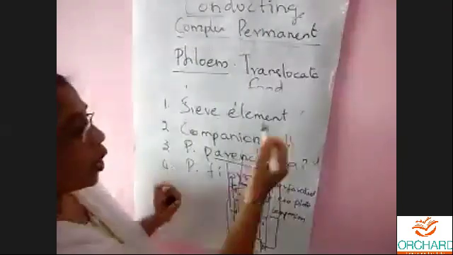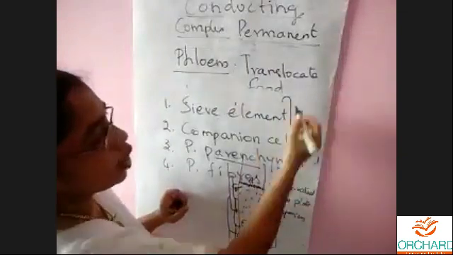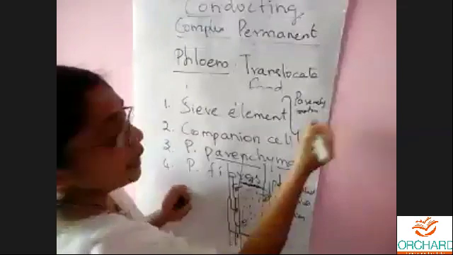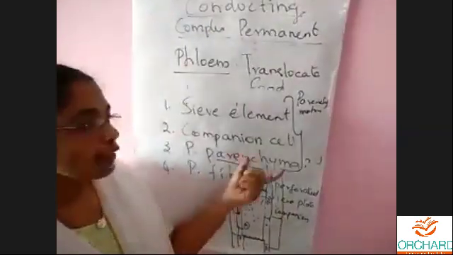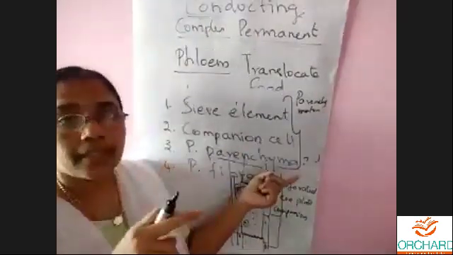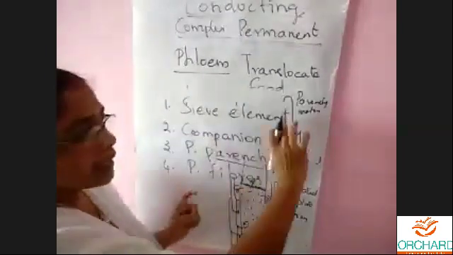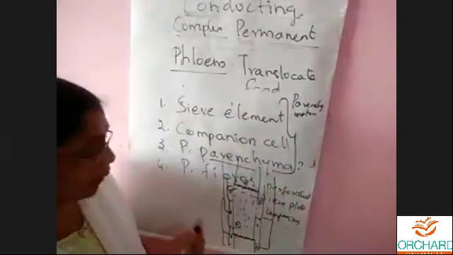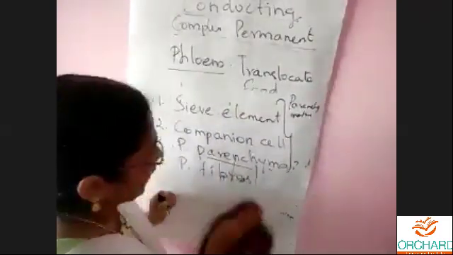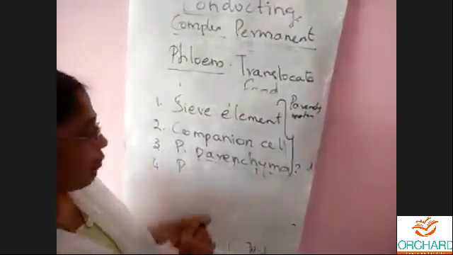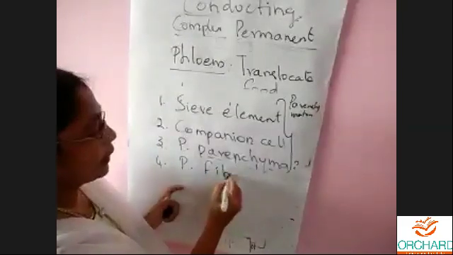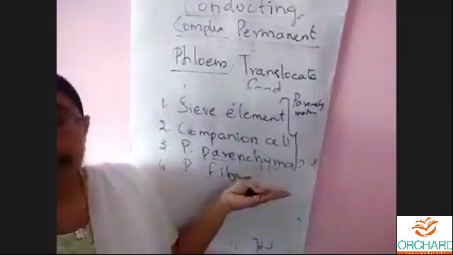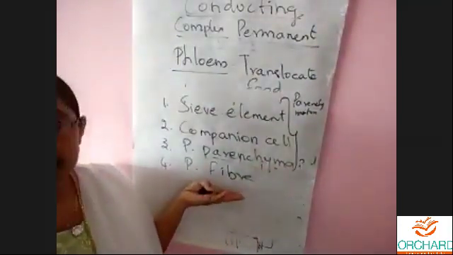So see, all these three cells are parenchymatous. In xylem we saw all the first three were sclerenchymatous. But in phloem, all the first three are parenchymatous, and only this phloem fiber alone is the sclerenchymatous cell. When we say fiber, it is sclerenchymatous. So the first three cells are parenchymatous, the final alone is sclerenchymatous.